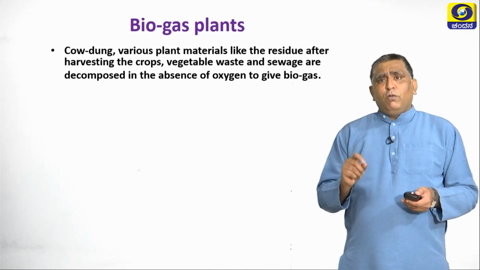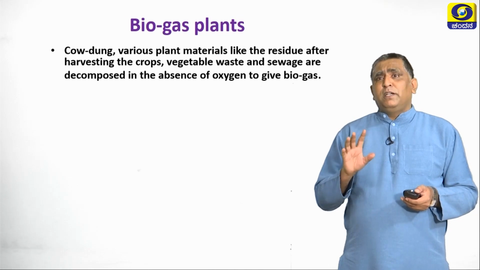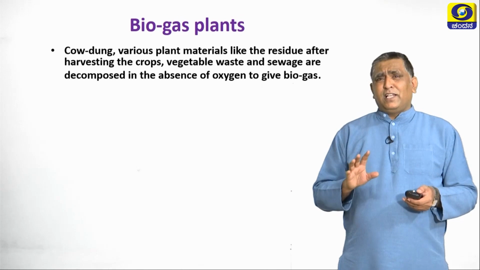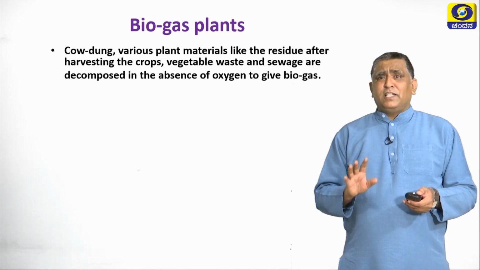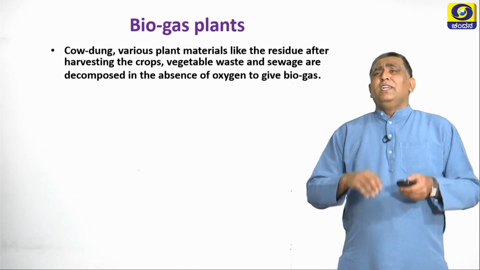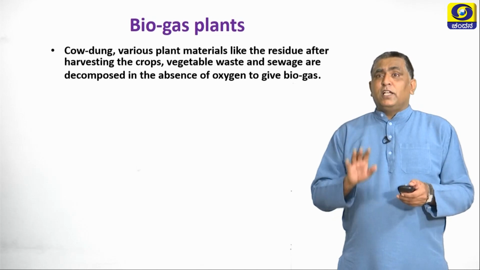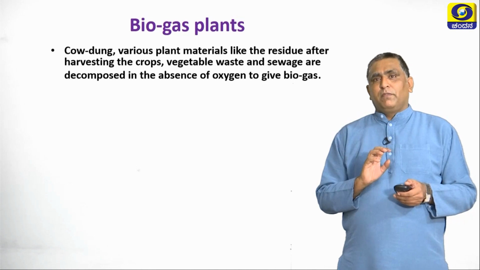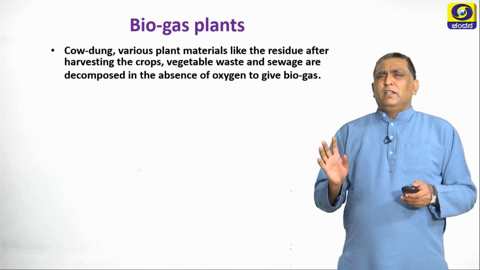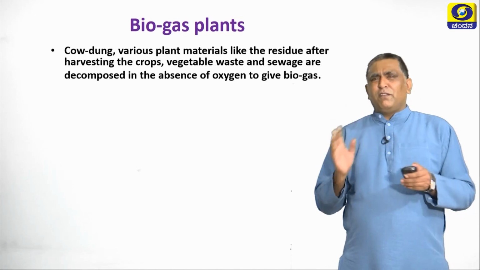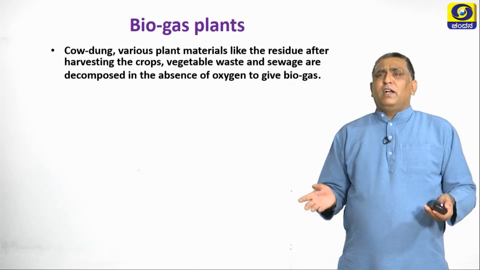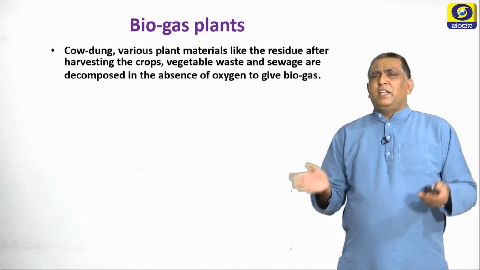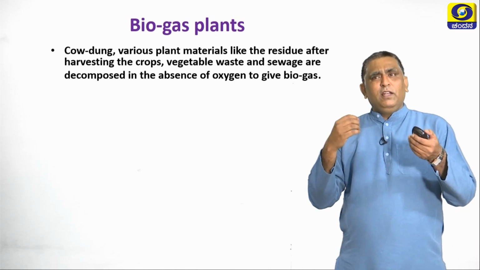First, cow dung, various plant materials like the residues after harvesting crops, vegetable waste and sewage are decomposed in the absence of oxygen to give biogas.